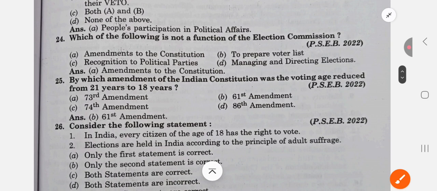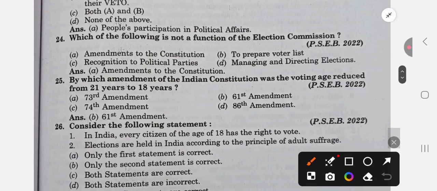Which of the following is not a function of the Election Commission? Amendment of the Constitution, it is not their function. So the answer is A. By which amendment of the Indian Constitution was the voting age reduced from 21 years to 18 years? It was the 61st amendment. Answer is B.